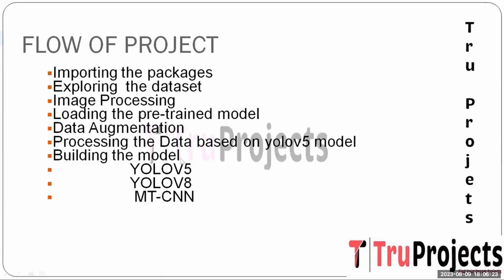The next step is building the model. Here various models are built. The first one is YOLO v5. It is an advanced object detection model that employs a single neural network to simultaneously predict the object classes and the bounding box coordinates within the image. In this project, it is considered as a potential model for fruit detection.